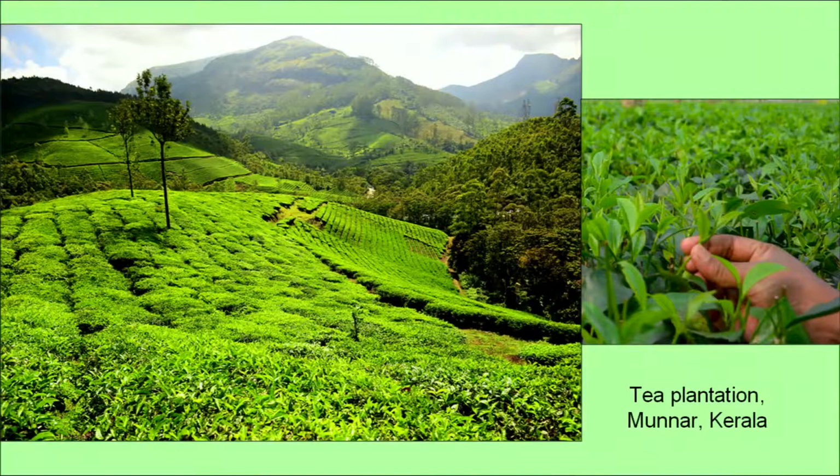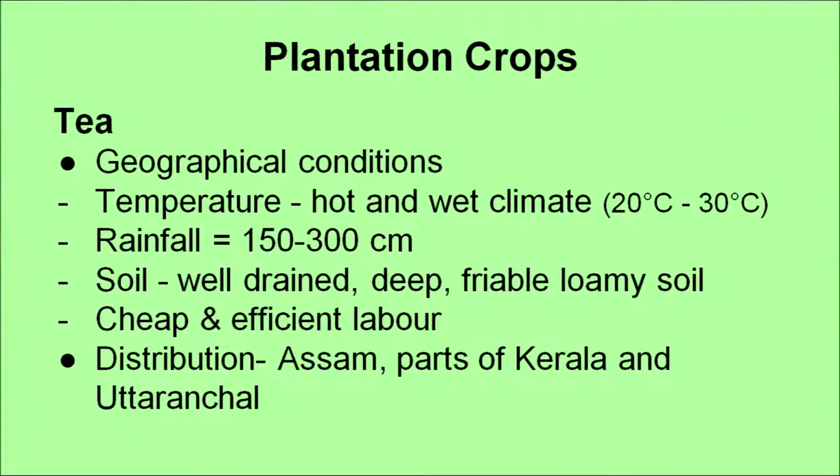You can see some of the pictures of tea plantation, large estates of tea. The geographical conditions require a hot and wet climate. Soil should be well drained, and it is found in Assam, parts of Kerala, Uttaranchal, etc.